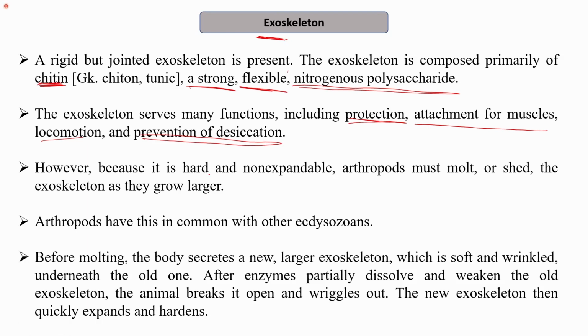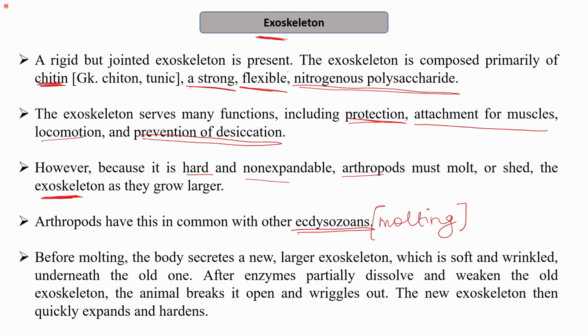However, because it is hard and non-expandable, when the size increases, the organism has to molt. That is, the arthropods shed their exoskeleton. So as they grow larger, they have to shed their exoskeleton. Therefore they belong to the category of ecdysiozoans, that is, the ones which undergo molting or which shed their exoskeleton.